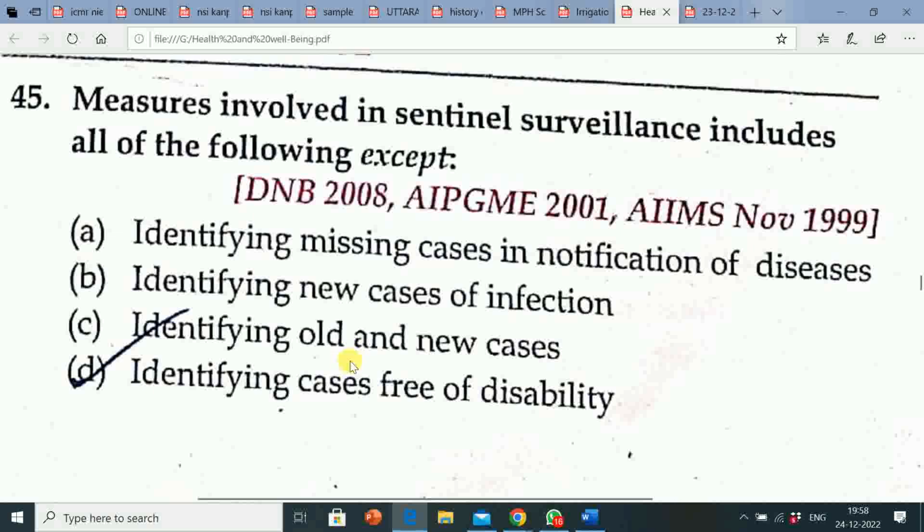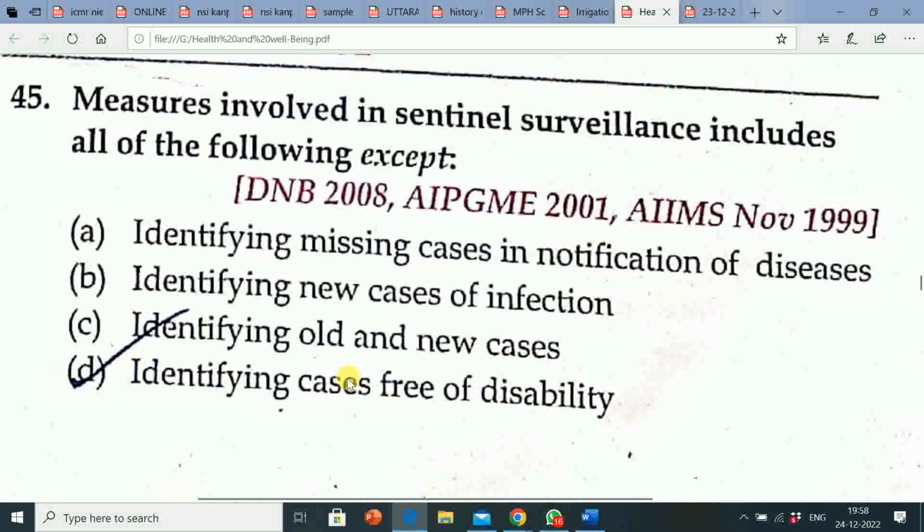Passive surveillance: data is itself reported to the health system, for example, a patient with fever coming on his own to the PHC, CHC, dispensary, private practitioner, hospital. Active surveillance: the health system actively seeks out data, that is, goes out to the community to collect data, for example, stool sample collection from home in the polio program.